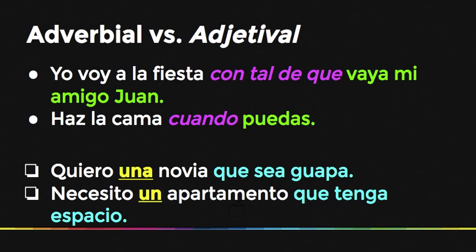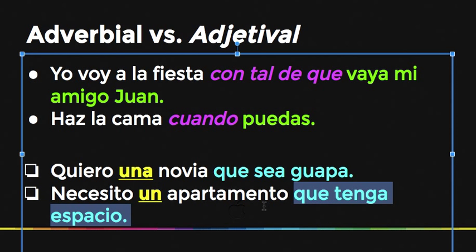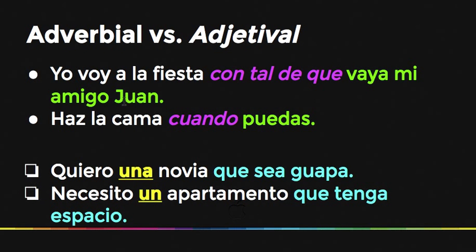So let's look at these examples. Quiero una novia que sea guapa. Necesito un apartamento que tenga espacio. These places don't necessarily exist. They're theoretical, and that's why they use the subjunctive. So keep that in mind. It's the difference between adverbiales y adjetivales.